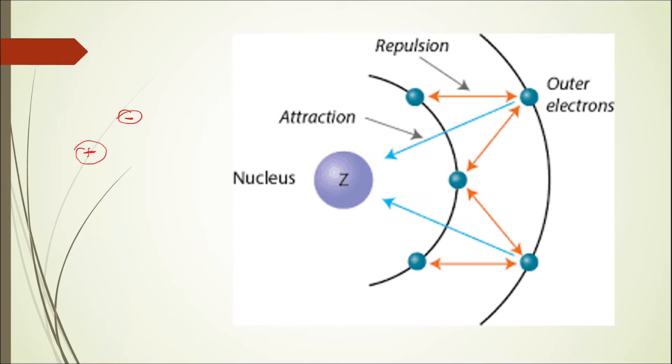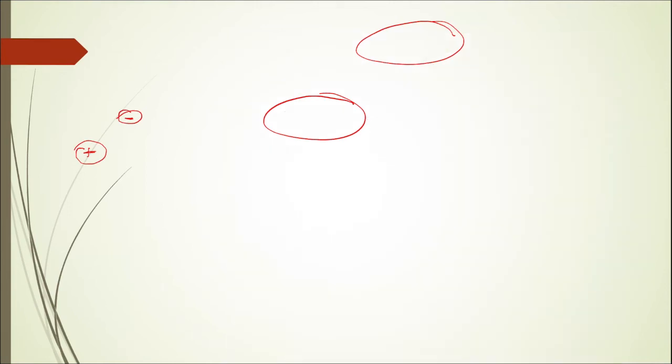But when we talk about any multi-electron system, then along with the attractive interaction that is present in between the electrons and the nucleus, there is also a repulsive interaction that now comes into play between the inner electrons or the electrons in the inner orbits and the electrons in the outer orbits. So along with attractive interaction, there is also a repulsive interaction that is now present in between electrons, because now it has more than one electron.